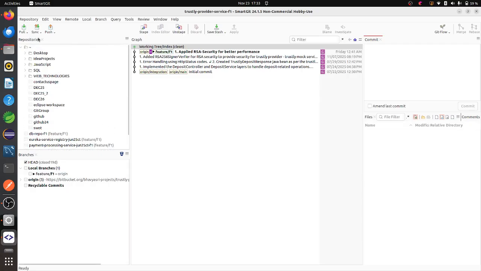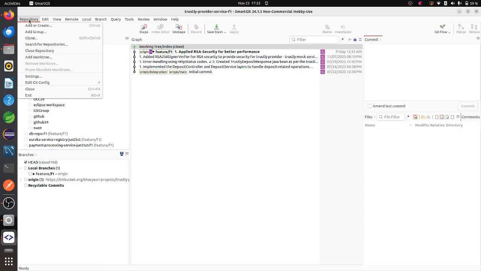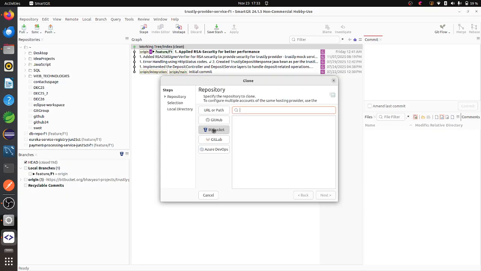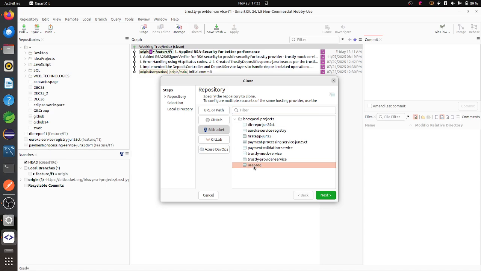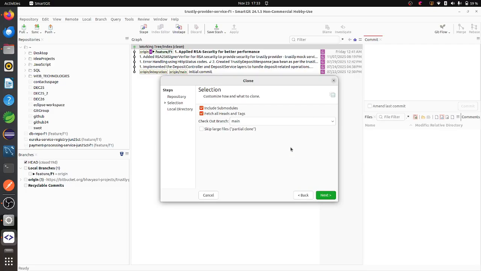Here I have some options, so let me show you. Inside this repository clone, I have already connected with Bitbucket by using the token, so here it is showing me all these things. I have already cloned it to my SmartGit. So I want to clone this one now. Next. And you have to select the folder name. I want to clone the feature branch. You cannot clone it to the main or integration branch. You have to clone it to the feature branch, sorry, you have to push into the feature branch only.